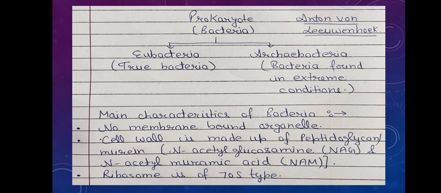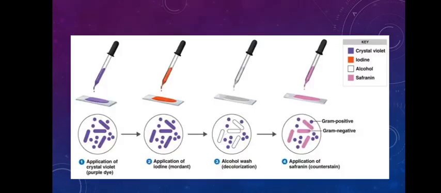And as the bacteria is a prokaryote, the ribosomes present in the bacteria will be of 70S type. You should know that there are two types of ribosomes, one is 70S and one is 80S. In prokaryotes, ribosomes are 70S type, and in eukaryotes there will be 80S type of ribosomes.